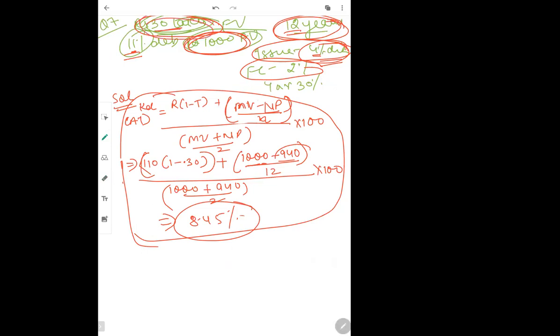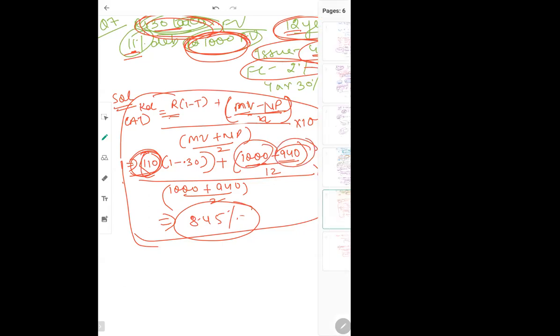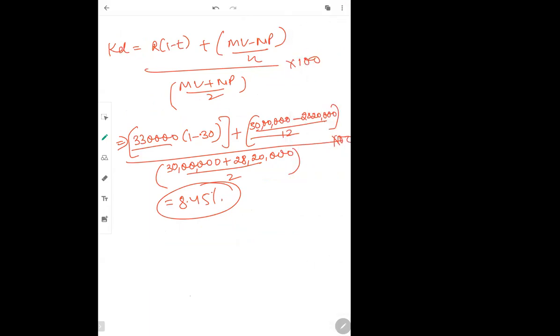You can take anything, but only remember, if you are taking the whole amount, then take everything on the whole amount: interest also, maturity value also, net proceed also. If you are taking per debenture, then take everything per debenture. Here interest is per debenture, maturity value per debenture, net proceed per debenture. And here, if I have taken whole, then interest is on the whole amount, maturity value whole amount, net proceed whole amount.